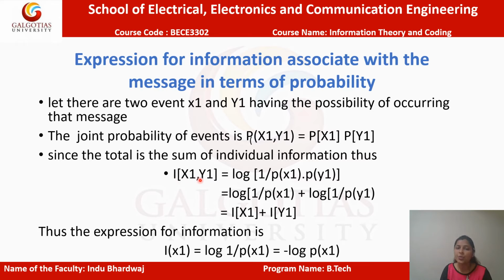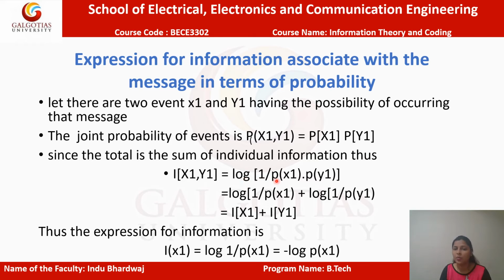We have I(x1, y1), that is the joint information, then function of 1 upon p(x1) p(y1). So we have taken the joint probability, and we know that the total information is the sum of individual information. So what is the function that converts this multiplication of probabilities into a summation? That function is the logarithmic function. That's why we have taken the logarithmic function.